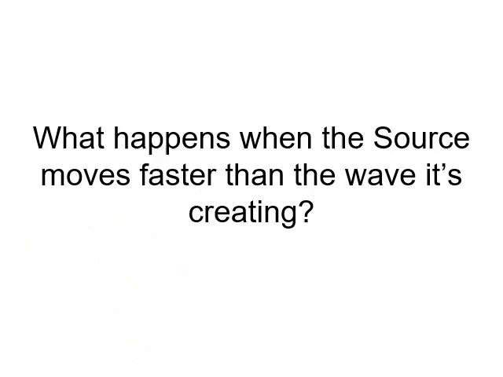One last thing that we want to look at is what happens when the source moves faster than the wave it's actually making. This is a picture of the waves created by a stationary source. So imagine someone tapping the water, tap, tap, tap, tap, tap, but the location of where they tap always stays the same. If we start to move forward slowly, it'll start to look like this, like we've seen, where the waves start bunching up.